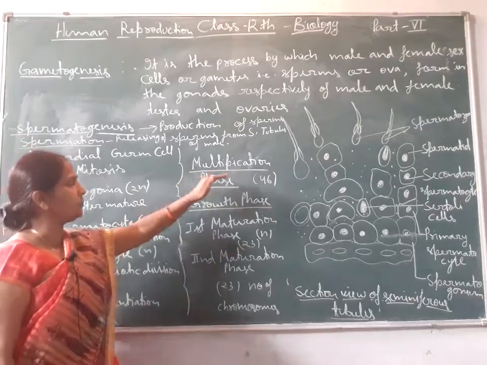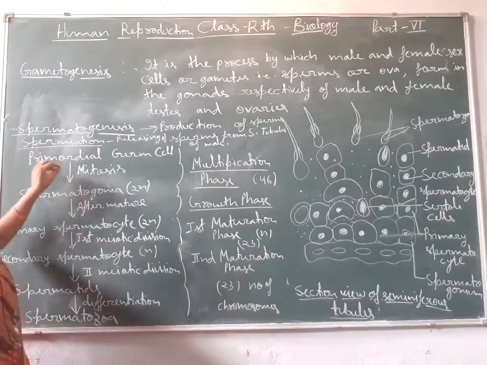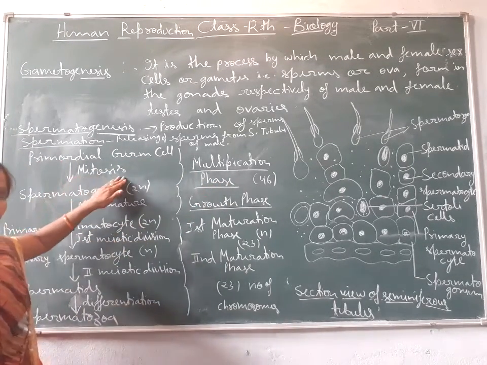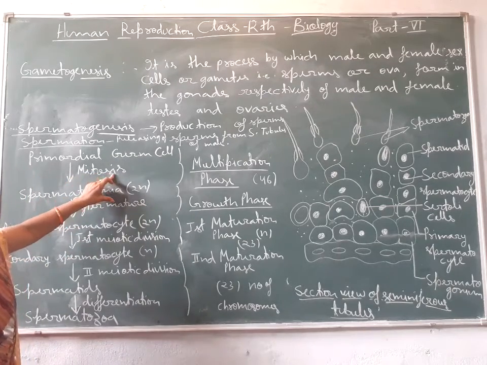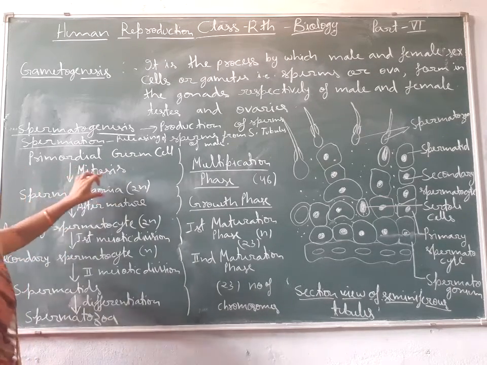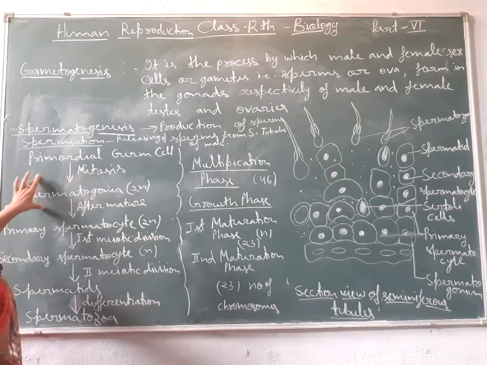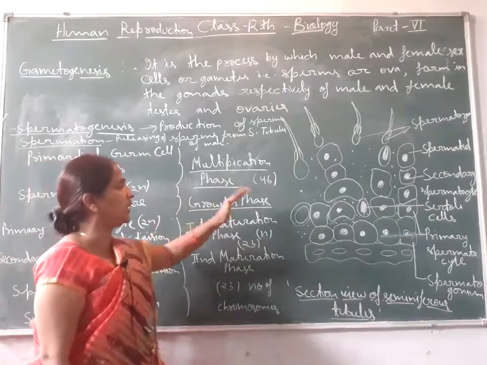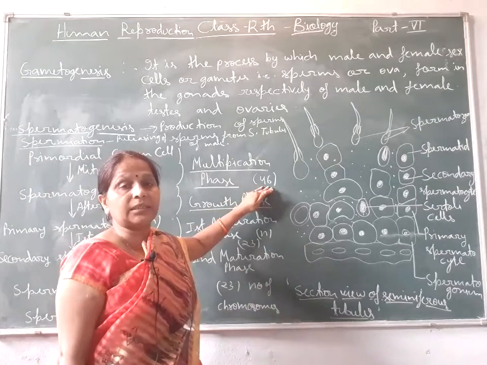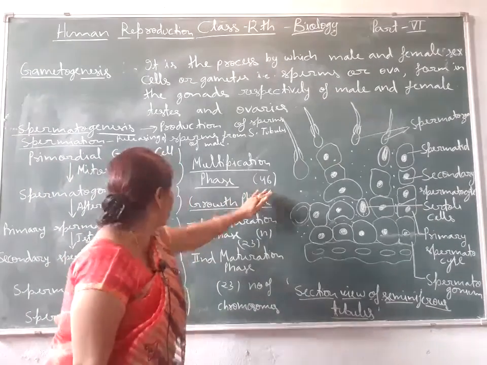In the first multiplication phase, the primordial germ cell undergoes mitotic division and forms the spermatogonia, and the number of chromosomes is 46. It means it is diploid in condition.